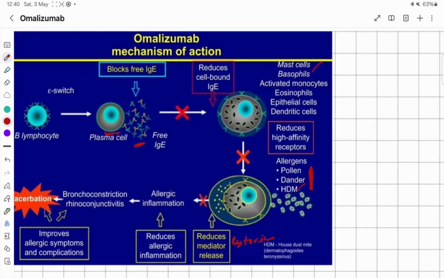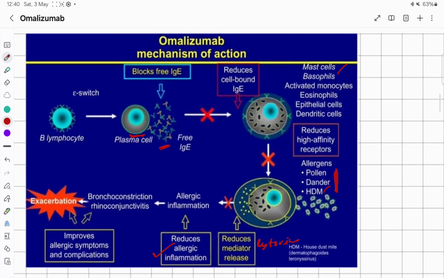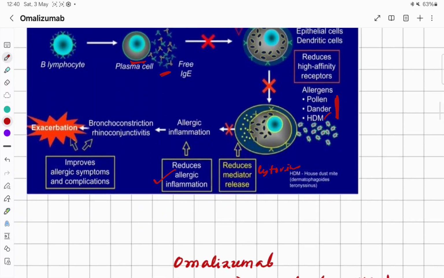From all these cells there will be a reduction in the release of inflammatory mediators. Release of inflammatory mediators from the mast cells, like histamine, is inhibited, and that reduces the allergic inflammation. They can be used to improve the allergic symptoms and complications in case of asthma, and they will inhibit the bronchoconstriction, and the bronchial inflammation is also inhibited.